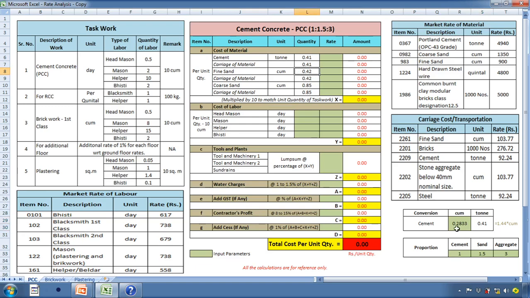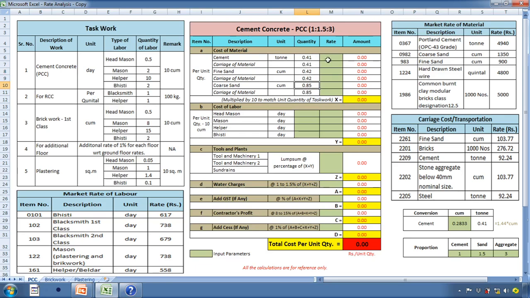Now quantity of cement in cubic meter is 0.2833 into 1.5. So the quantity of sand in cubic meter is 0.42. Similarly, quantity of coarse aggregate is 0.2833 into 3. So the quantity of coarse aggregate is 0.85 and the quantity of transportation or carriage of material remains the same.